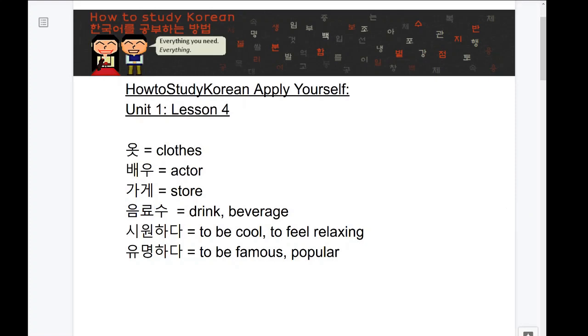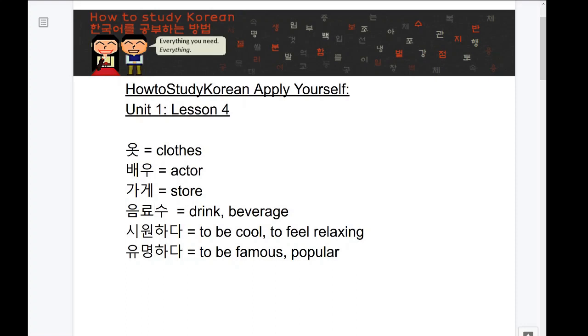음료수 refers to some sort of drink or beverage, and that can be very broad. It's generally used to talk about something like a Coke or a Pepsi or a Sprite, but not typically things like water. The word 시원하다 is very common but a little bit interesting in Korean. It's used sort of to describe 3 different things, either a cold drink or beverage, and you can probably see where I'm going with this.